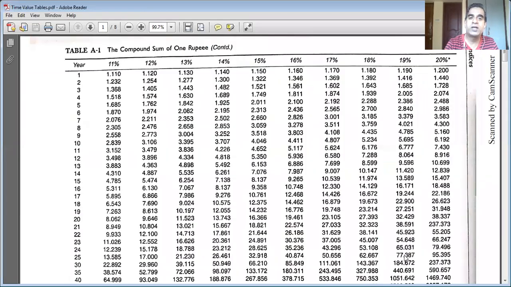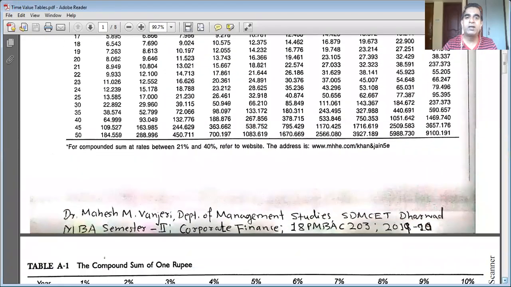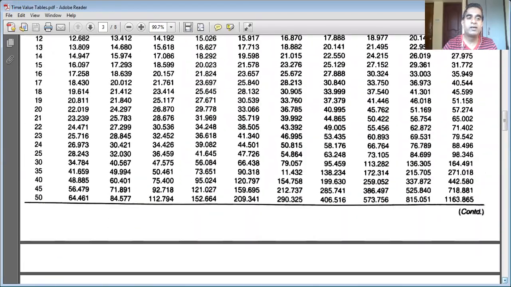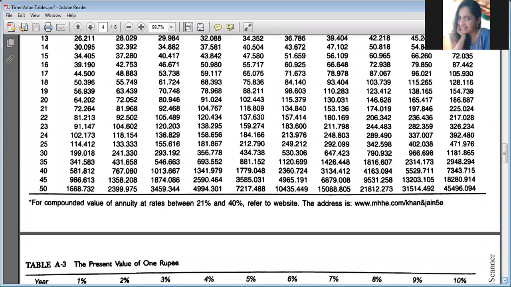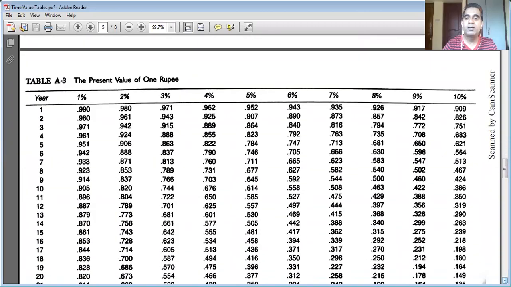Dear students, can you see the time value tables? Yes, sir. Thank you. Now this is table A1. I'm going for table A3. This is table A2. So this is table A3. Table A3, the present value of 1 rupee, 10% interest column for year 1. Can somebody read the present value factors?